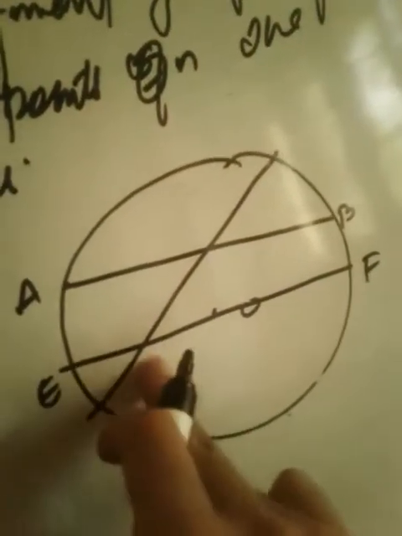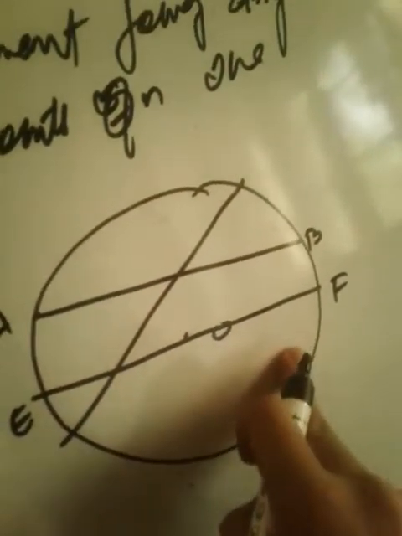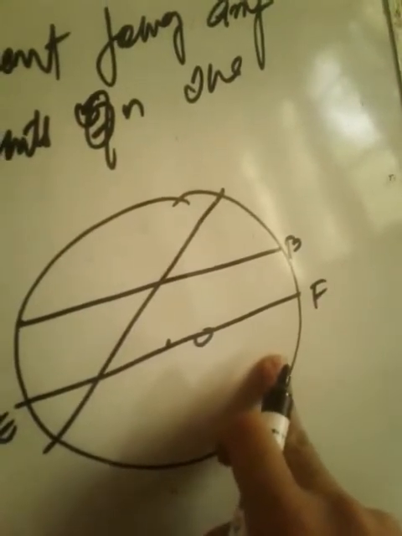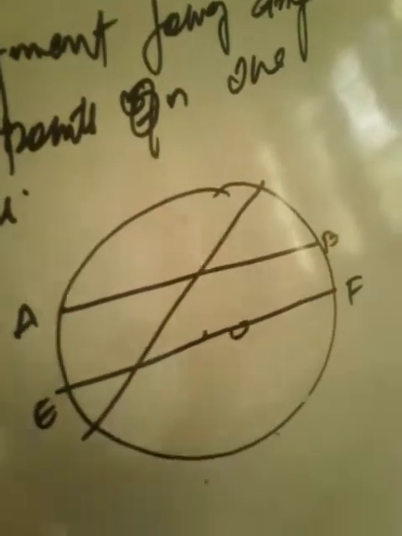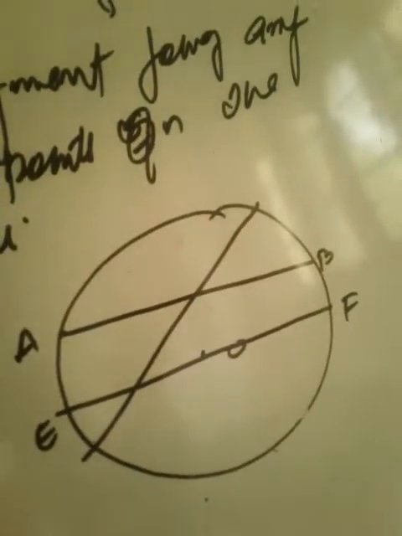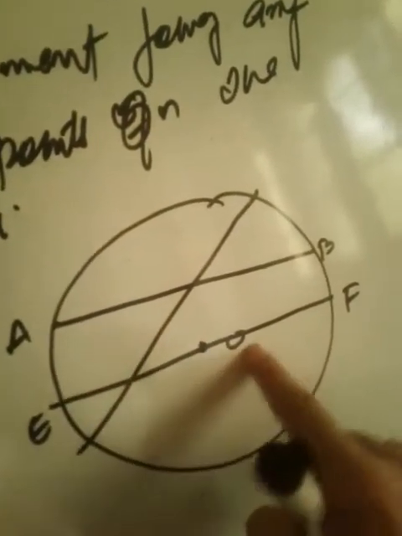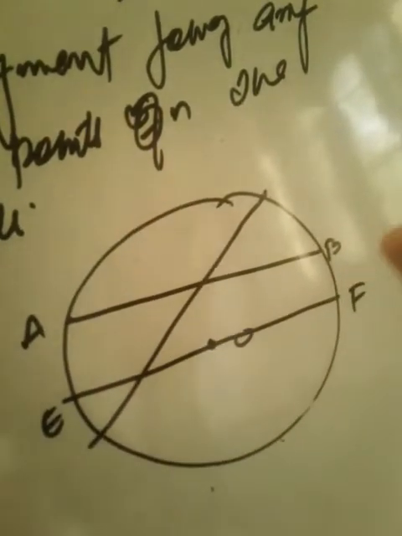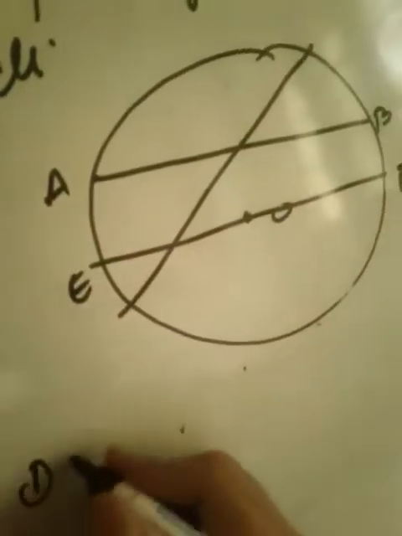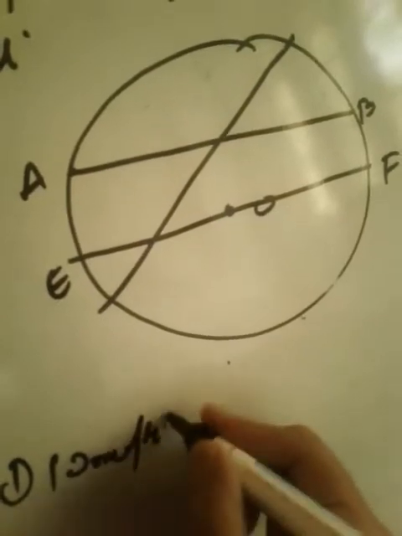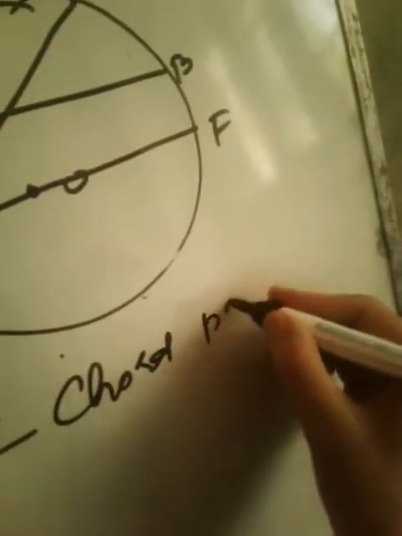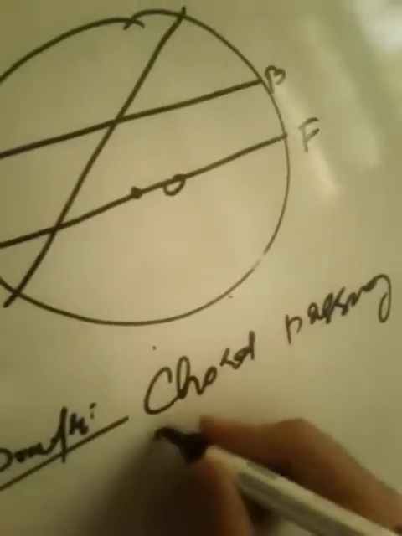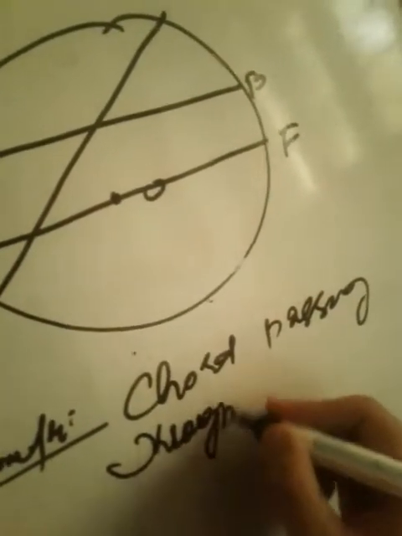Of all the chords, the chord which passes through the center of the circle is known as the diameter. So diameter is what? It is a chord passing through the center of the circle.